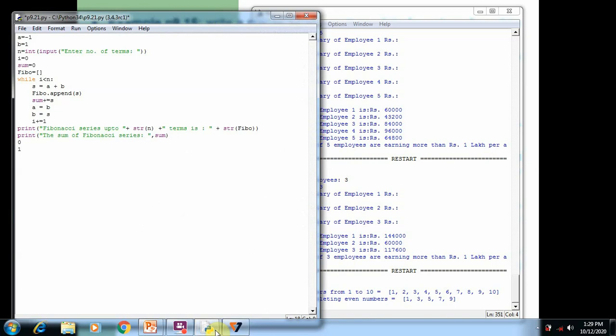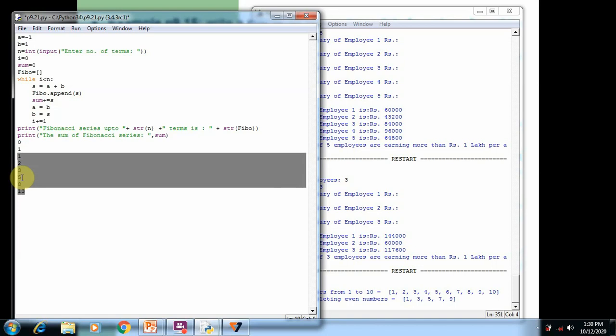It means the third value of the Fibonacci series is 1 because 0 plus 1 is equal to 1. The fourth value of the Fibonacci series is the sum of the previous two values, so 1 plus 1, 2. Then the fifth element is 3 because the previous two values sum is 1 plus 2, 3. Next value is 5. Next value is 8. Next value is 13. So each and every element after the second value is the sum of the previous two elements. This is the rule of the Fibonacci series.